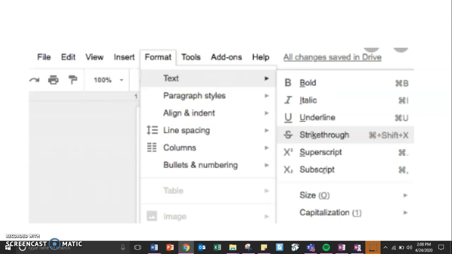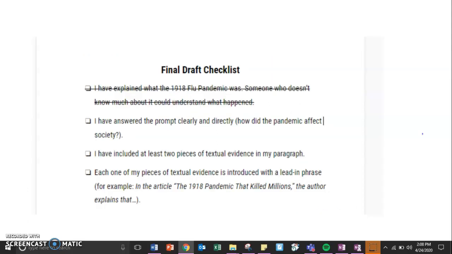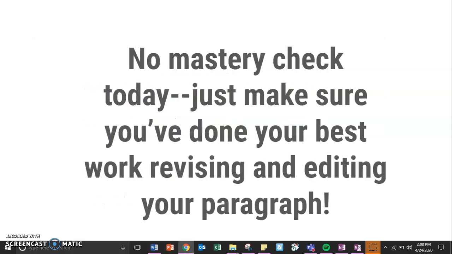If you would like to cross the items on this list off as you go, select Format, Text, and then Strike Through. This will cross off the items on your list so that you can make sure that you've taken care of everything required. You don't have a mastery check today. Simply make sure that you've done your best work revising and